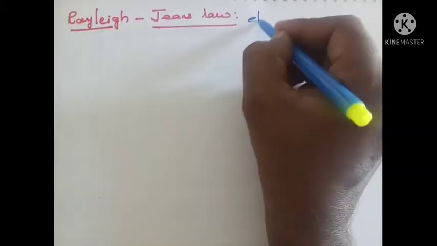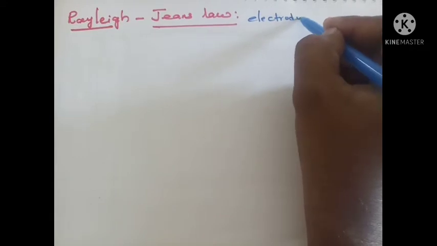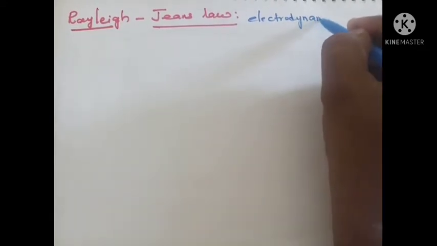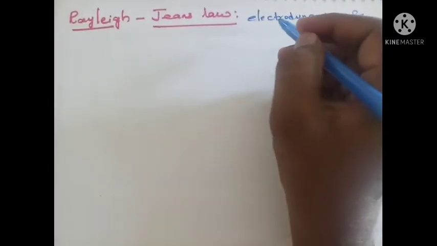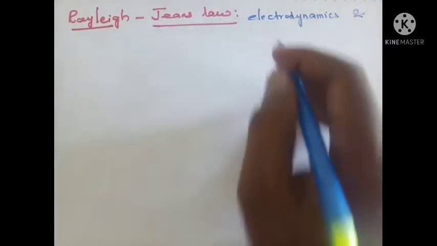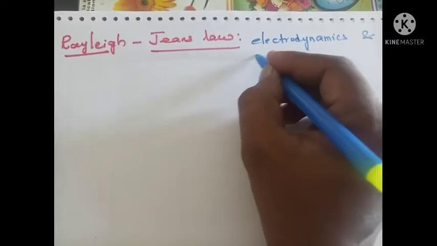Rayleigh and Jeans developed a theory for the spectral distribution of black body radiation by the application of electrodynamics and statistical mechanics.